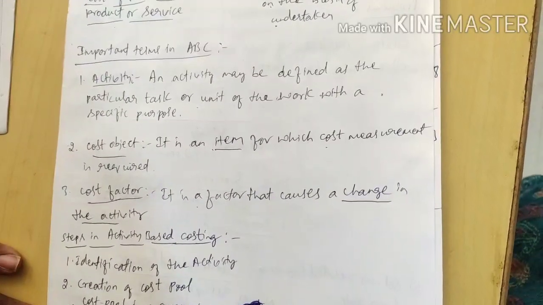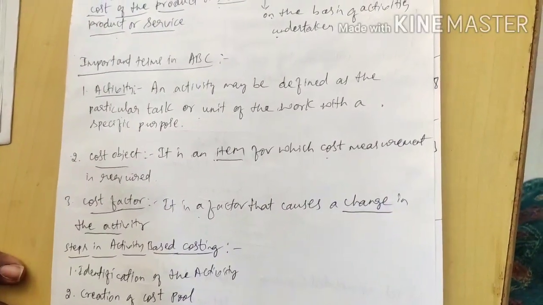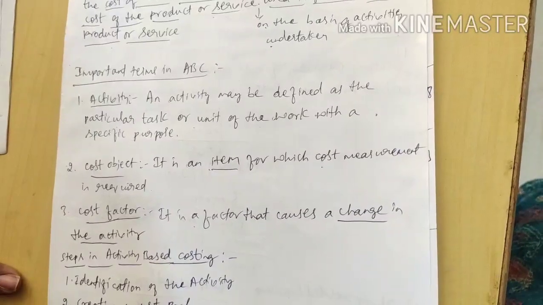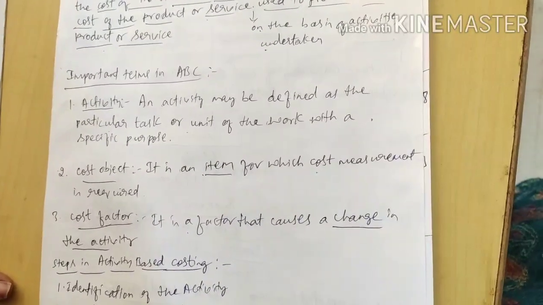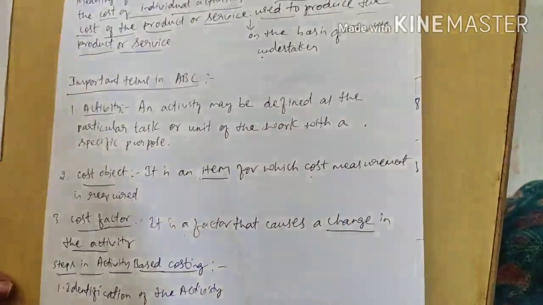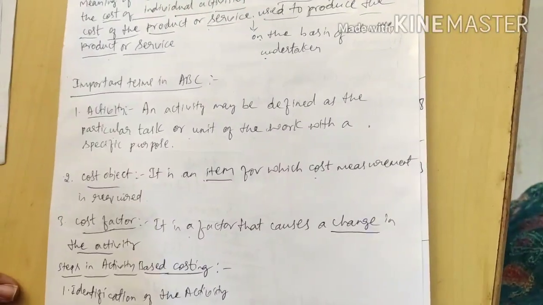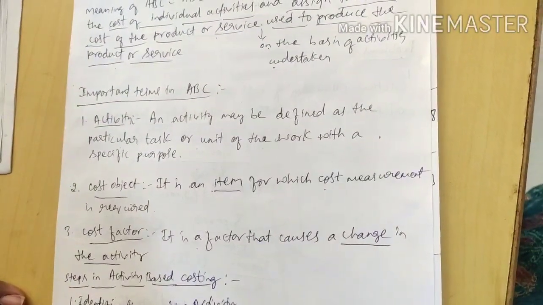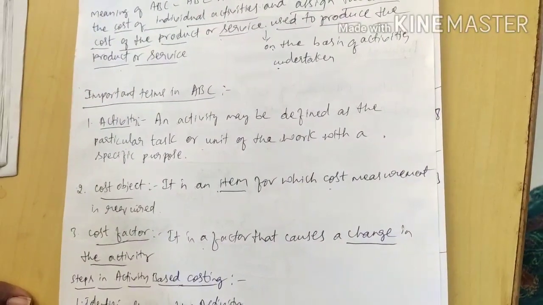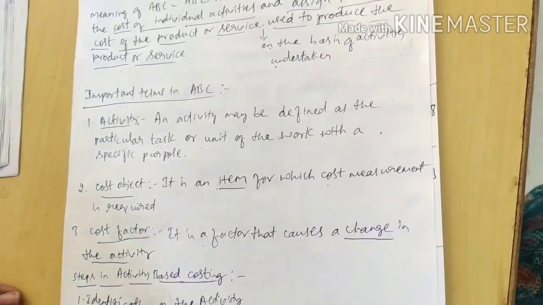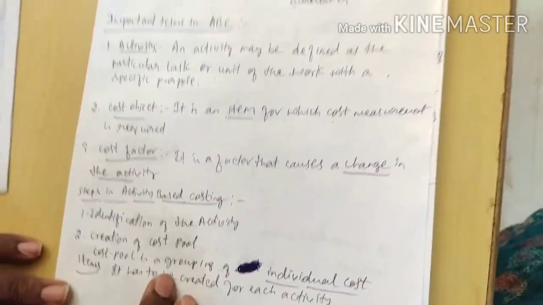I repeat, first one, activity. Activity is a particular task with a specific purpose. Cost object is an item used for measuring the cost of an activity. Third one is cost factor. It is a factor that causes a change in the activity. These are the three important terms.